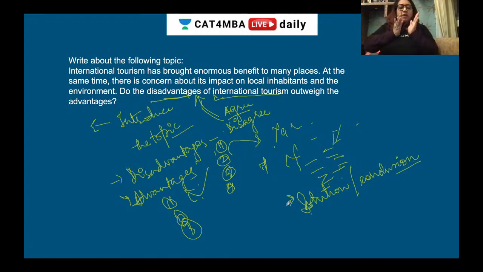Like 3 to 4 points, so that the person understands that you have understood the topic, and you can give a wholesome 360-degree explanation. And then when you have to take a stance, whether it's a disadvantage or an advantage, you can explain it by your own situation, after which they will understand that the reason you are going towards a disadvantage or an advantage is because you have faced some experience in the past, and that's why you felt that. So they will understand the emotion that you're trying to portray through the paragraph. So don't forget to do that.